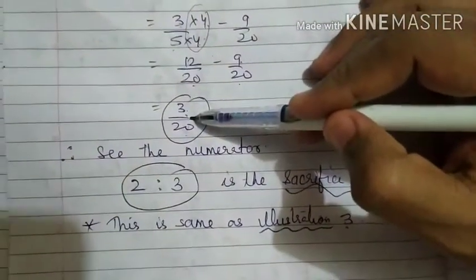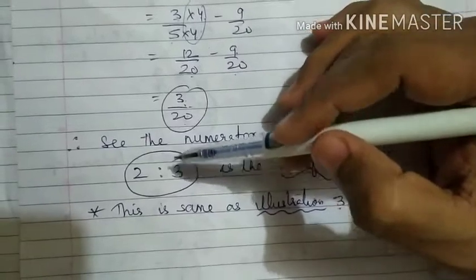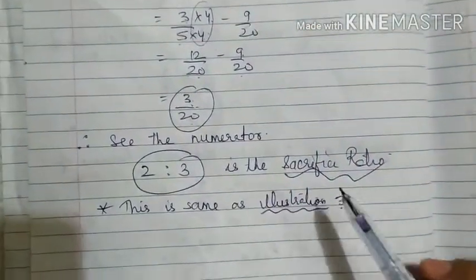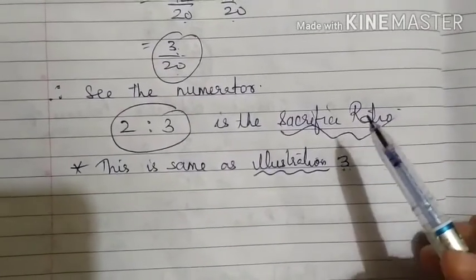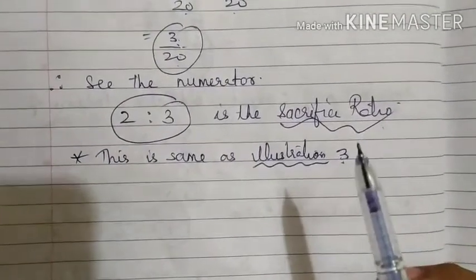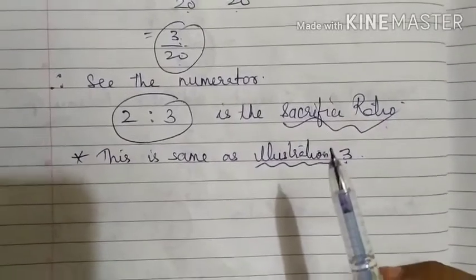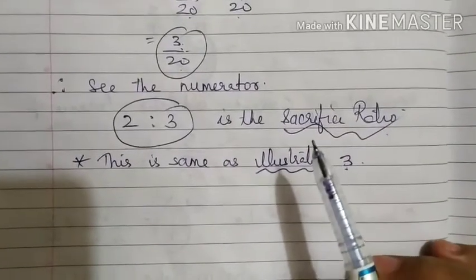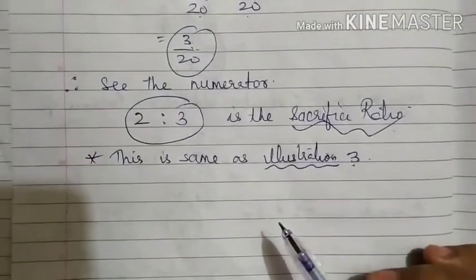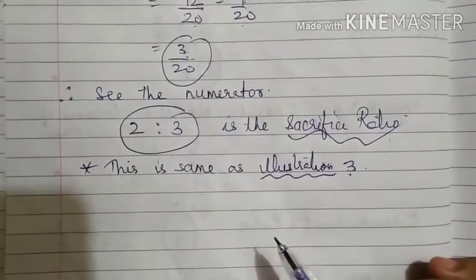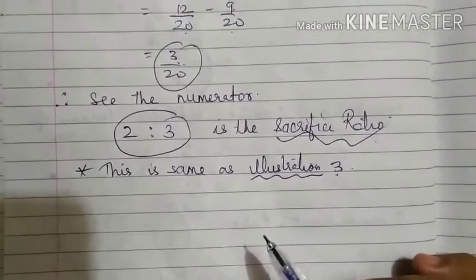So 2:3 is the sacrifice ratio. Okay, so this was illustration 1, where we have learned to calculate the new profit sharing ratio and sacrifice ratio.